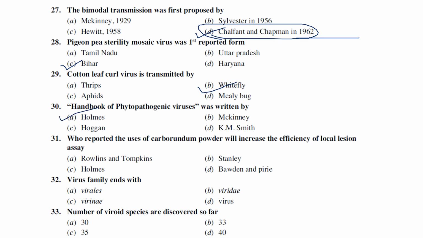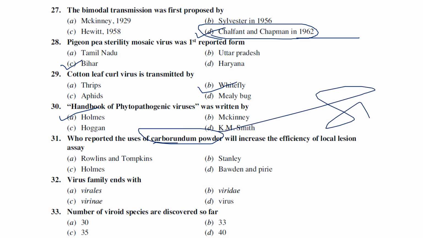Local lesion assay we might have studied earlier, was given by Holmes. So he also wrote a book called Handbook of Phytopathogenic Viruses. Who reported the use of carborundum powder, which increases the efficacy of local lesion assay? Carborundum powder is chemically known as silicon carbide. What is the purpose? The purpose is to make wounds, or some kind of disturbance on the leaf surface, so that the virus sap can easily penetrate into the plant cells. So that is the main purpose. The carborundum powder increases the efficiency by making the wounds. That is the only thing, nothing else.